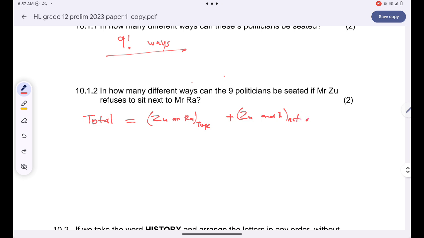Not together. Are you together? So therefore, the number of ways that Mr. Zhu and Mr. Ra do not sit together, I want to write together over there, is just equal to the total number of ways minus the number of ways that Mr. Zhu and Mr. Ra will sit together.